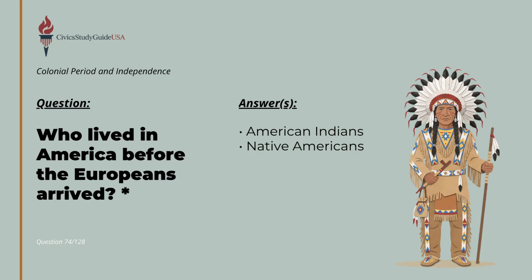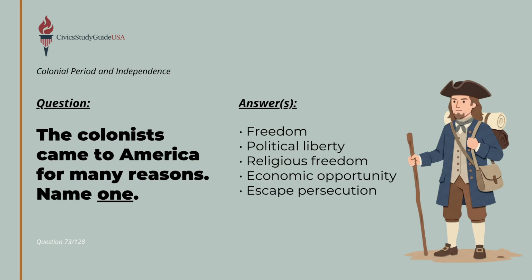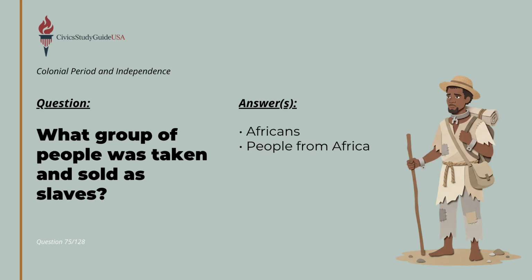To understand why these laws and responsibilities exist, we have to look back at the history of the land. Long before Europeans arrived, Native Americans or American Indians lived in America. Eventually, waves of ships arrived from across the Atlantic, carrying people with vastly different experiences. The colonists came to America for many different reasons, including freedom, political liberty, religious freedom, and economic opportunity. Another large population arrived completely against their will, as Africans were taken and sold as slaves.